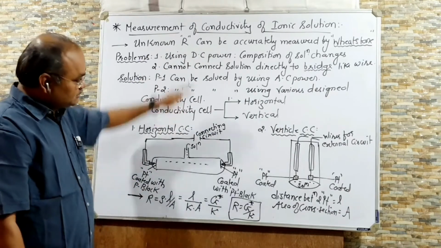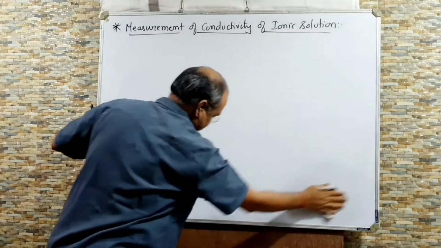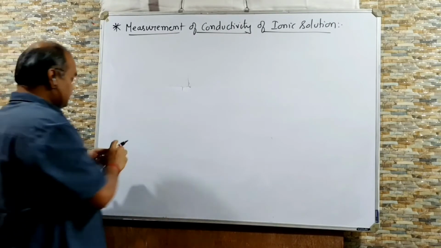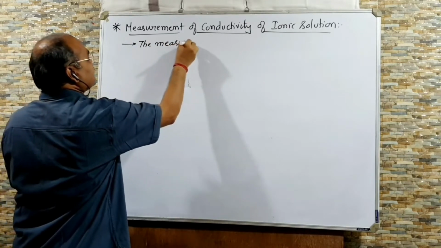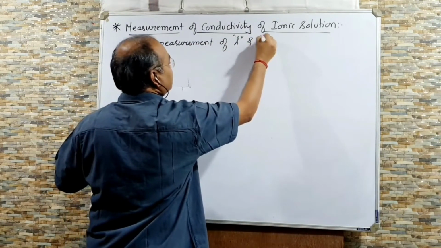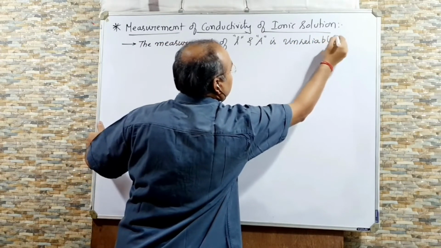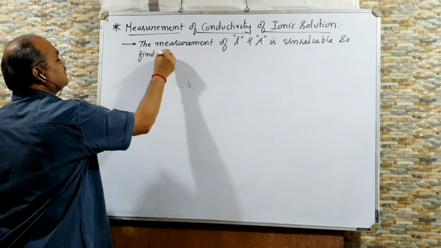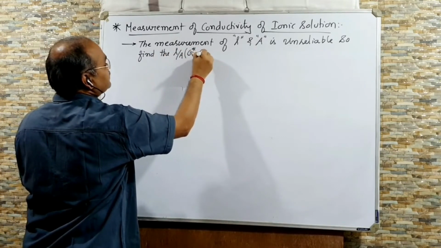Clear? So you can take a screenshot, and then we'll continue. The measurement of L, length, and A, area, is unreliable. So, to find out the value of L by A, which is G asterisk, which is also called cell constant,